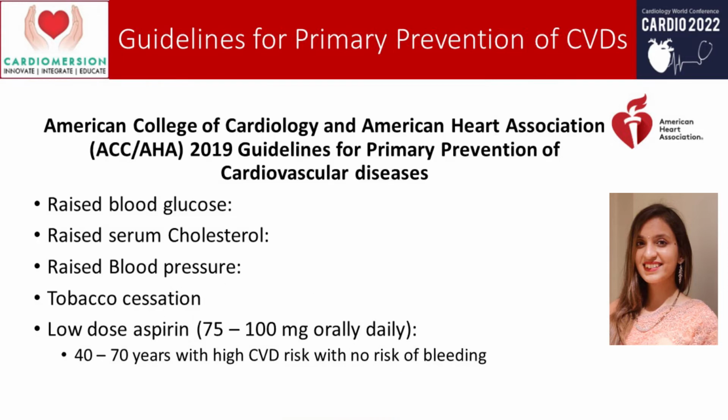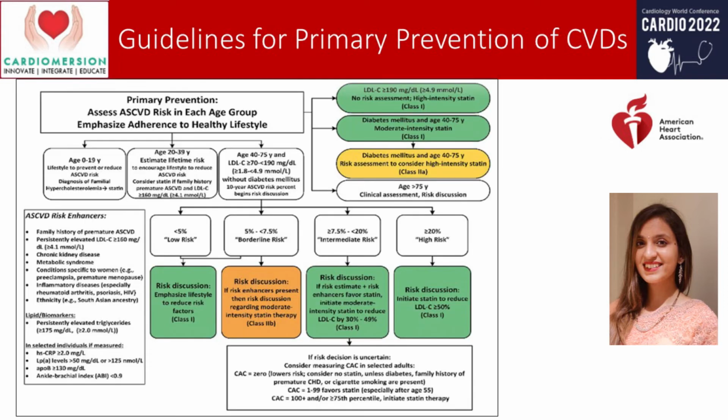Then next would be raised serum cholesterol. For raised serum cholesterol, we divide it into age groups, where lifestyle to prevent or reduce CVD scores can be suggested, and if familial hypercholesterolemia is there, then statins can be given. For the age group of 20 to 39 years, lifetime risk is estimated, and statins should be considered if family history of premature CVD risk and LDL cholesterol more than 160 is present.